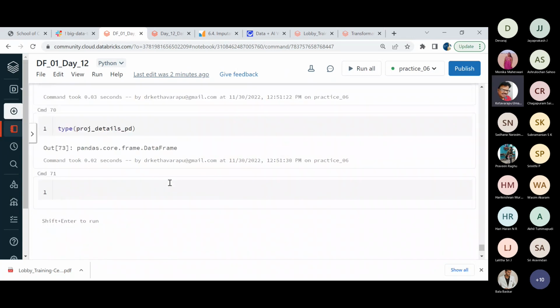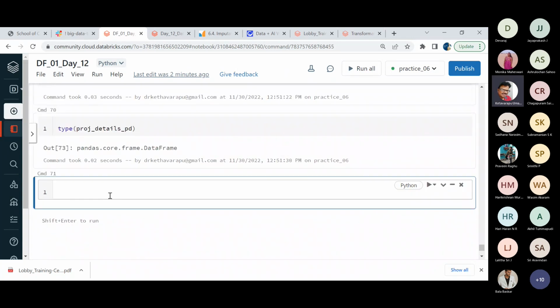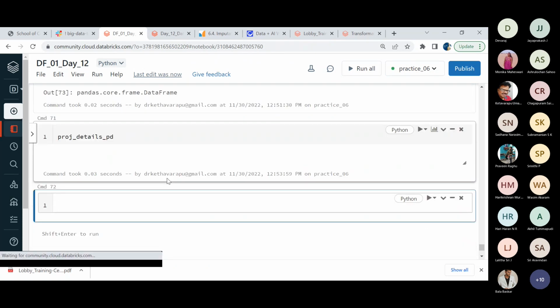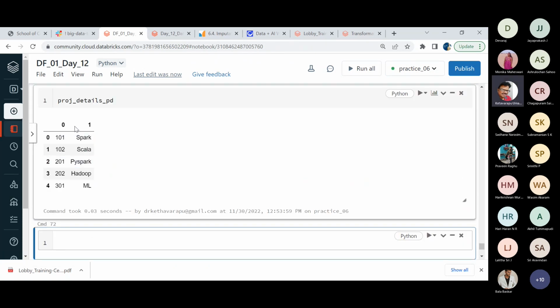Now, as expected, of course, whatever details I have, if you print this data frame, see, friends, there is a clear distinction.